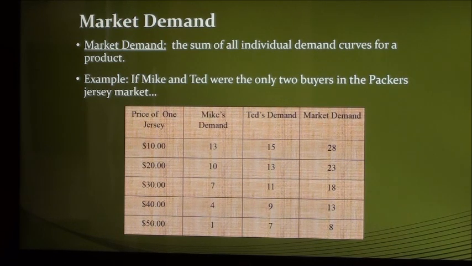For example, if the market for Packer jerseys consists of two buyers, Mike and Ted, and the price of one jersey is $30, in order to find the total quantity of jerseys demanded in the market when the price per jersey is $30, we will add the quantity of jerseys demanded by Mike, which is 7, to the quantity of jerseys demanded by Ted, which is 11, to come up with the quantity of jerseys demanded in the market, which is 18.